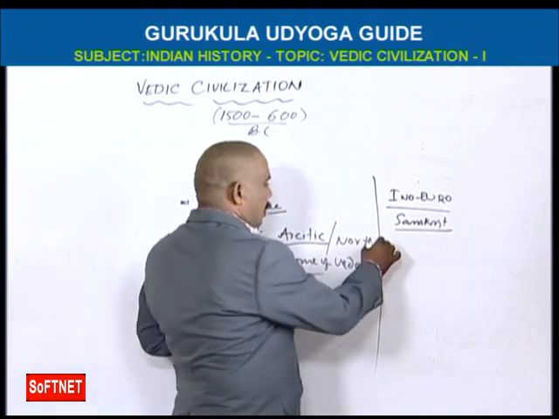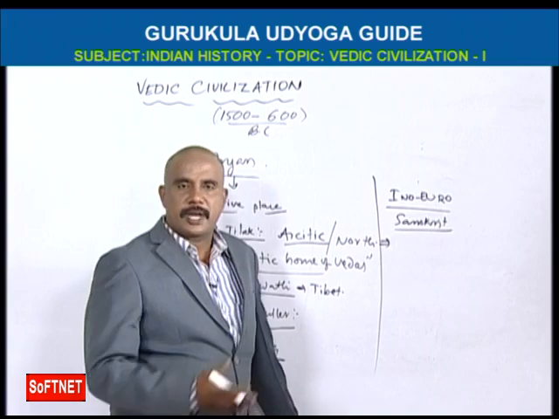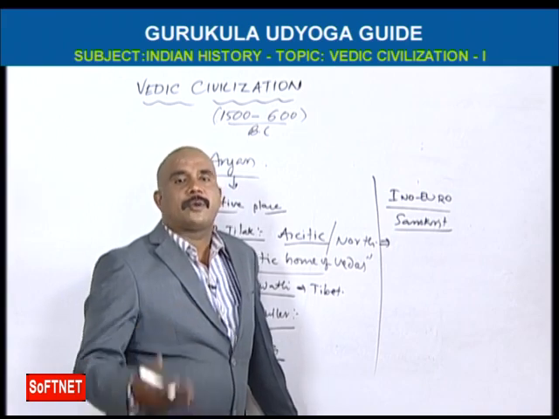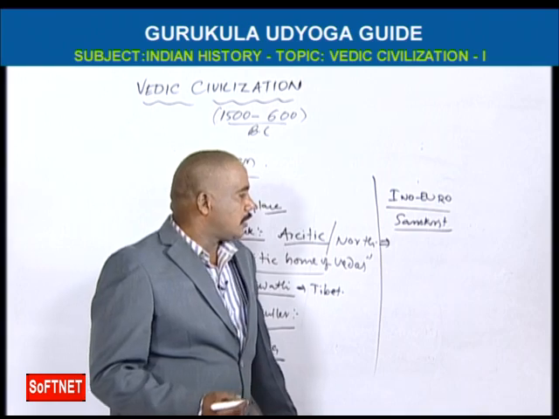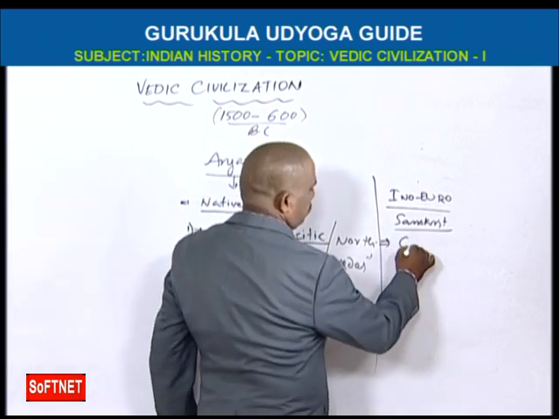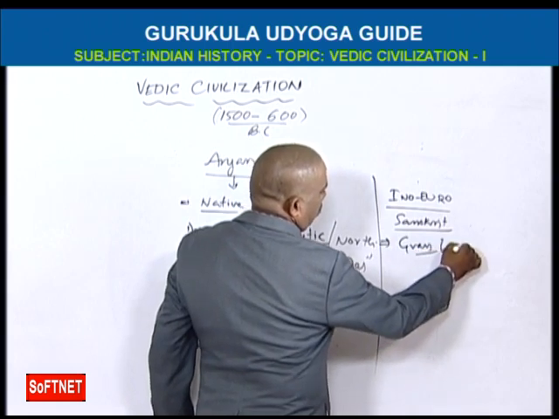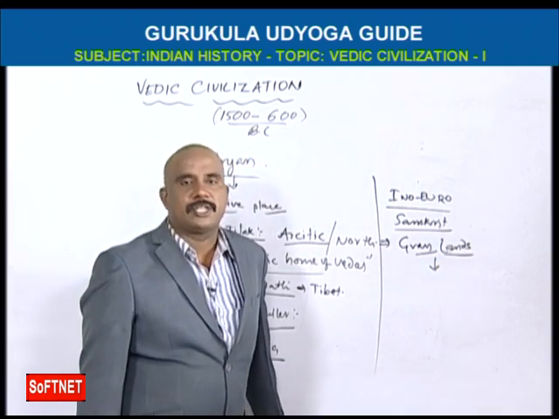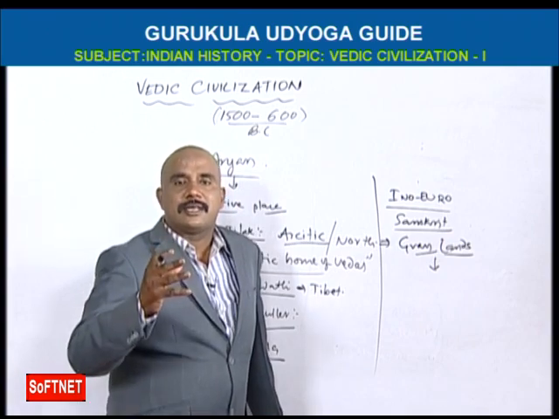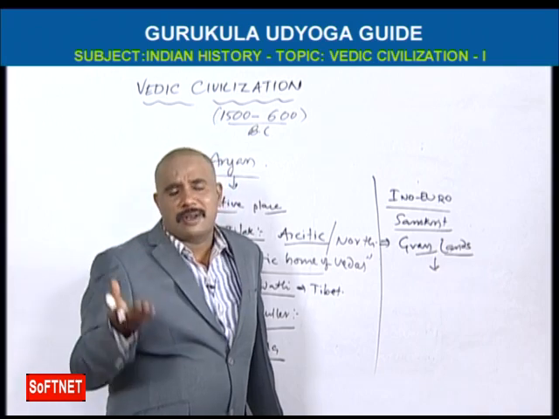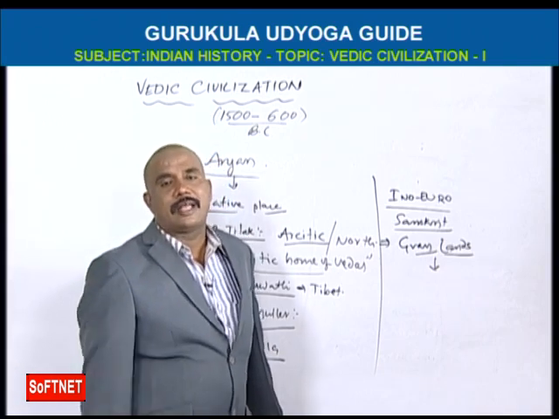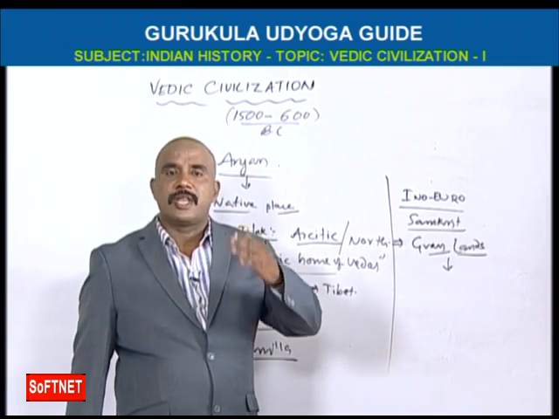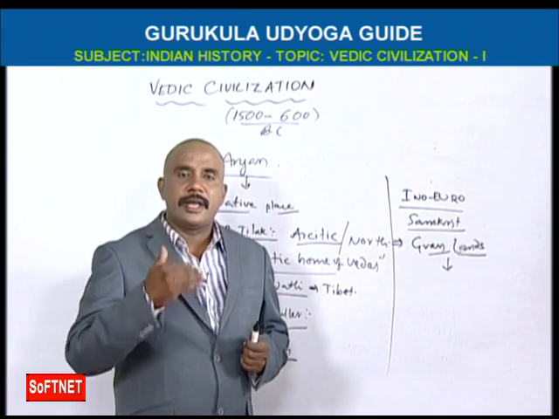So you see, Aryans came from Central Asia or Eurasia. What was the reason why they came to India? For what purpose did they come to India? Actually, they came to India for grasslands, because their main profession was cattle breeding. The grass was not there, and they had some lakhs of cattle. That's why the grasslands were used up, so they needed grasslands.